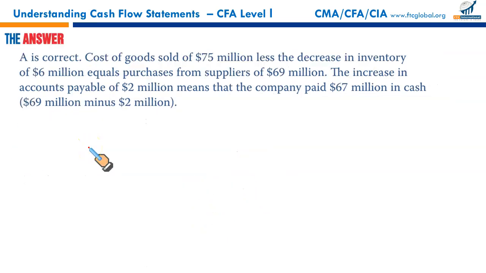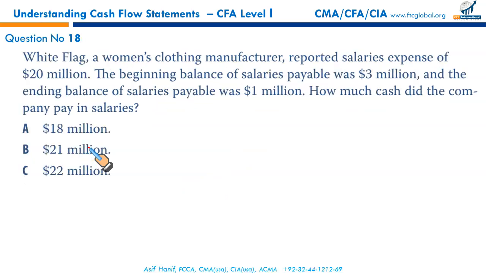Right? Next. White Flag, a wooden clothing manufacturer, reported salaries expense of 20. Straight away, right? Negative 20. Expense, negative 20. The beginning balance of salary payable was 3 million and the ending balance of salary payable was 1 million.